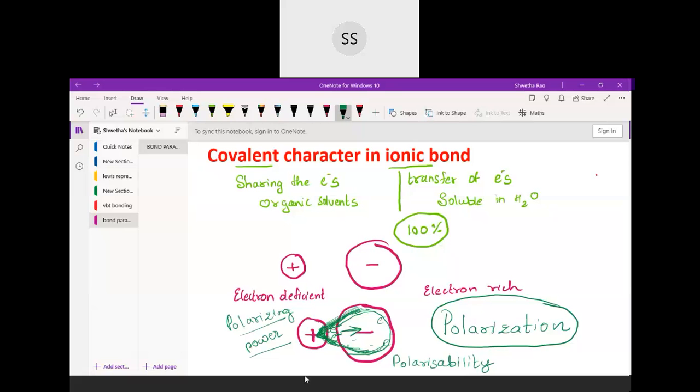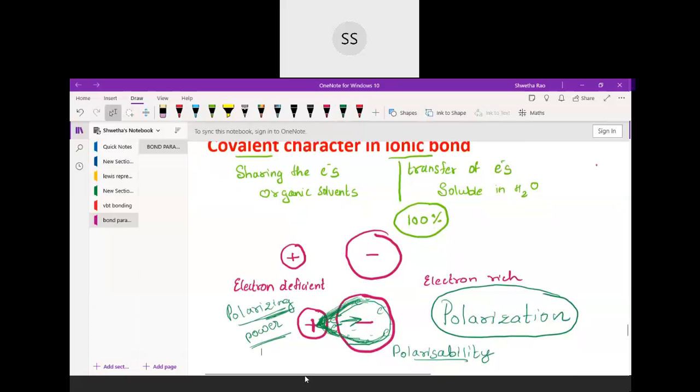I'll repeat once again: the cation has the power to polarize the anion because it is poor, and that is a plus point for it, like saying I am a little poor so I need a little money. Due to this, the one who is a little rich feels sympathy towards the positive ones who are a little poor, so it has a tendency to give whatever it has. That tendency is called polarizability. So the tendency of the anion to give the electron is polarizability, and the power of the cation to take it is called polarizing power.